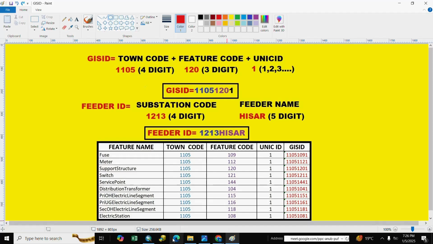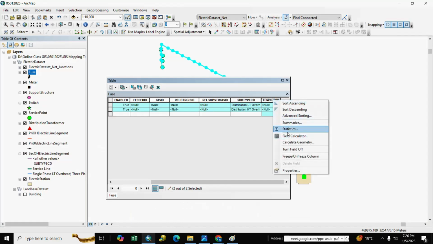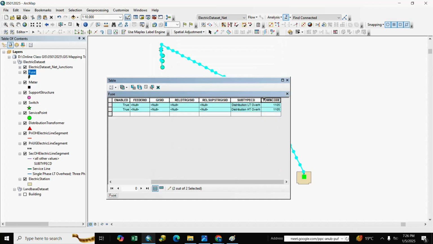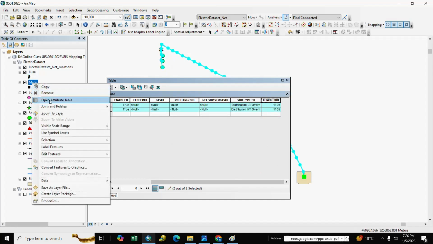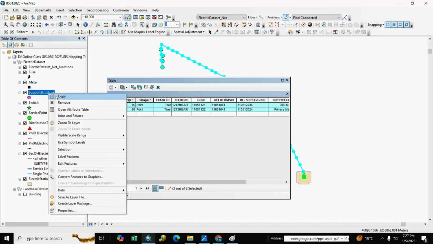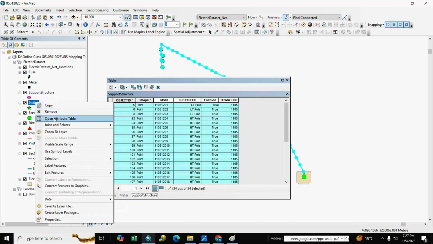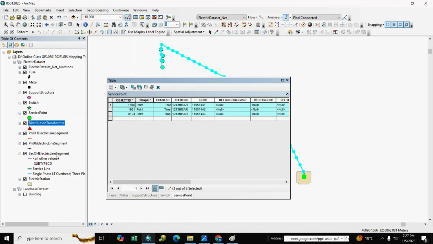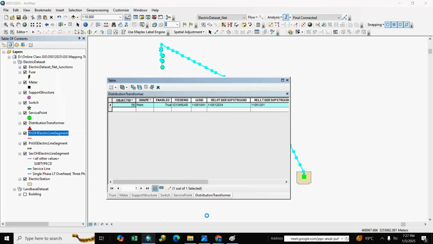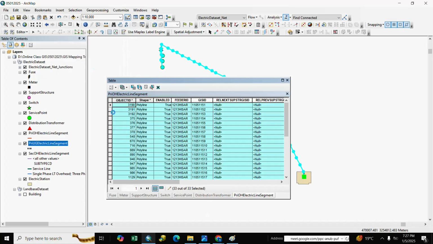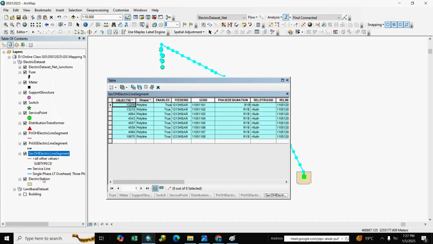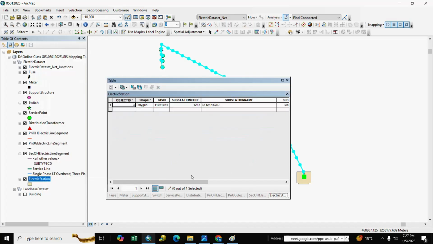So we populate here 1105 and OK, and same for the other features: meter, support structure, switch, service point, and DTR all fields, and primary UG, secondary overhead, and substation.